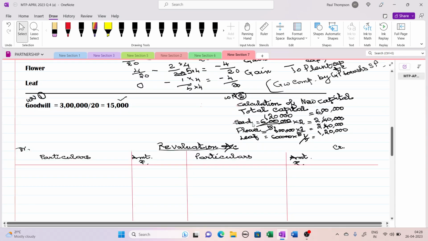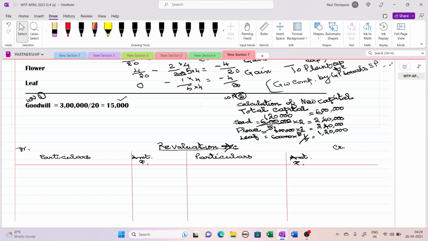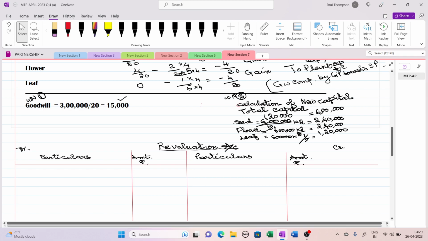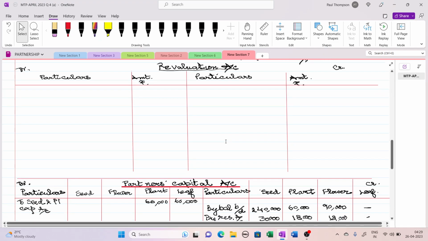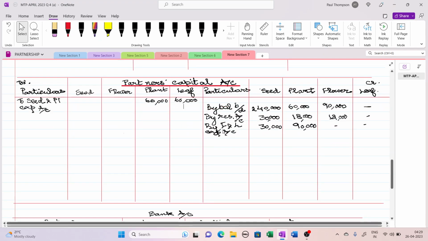So now we are moving on with working note number 2, calculation of new capital. They have given the capital as 6 lakh rupees. It should be adjusted according to the new profit sharing ratio, that is 2:2:1. Total is 5. So 1,20,000 is one portion. So Seed has to bring 2,40,000. Flower has to maintain his capital at 2,40,000 and Leaf is to maintain at 1,20,000. So we will be writing this here down.